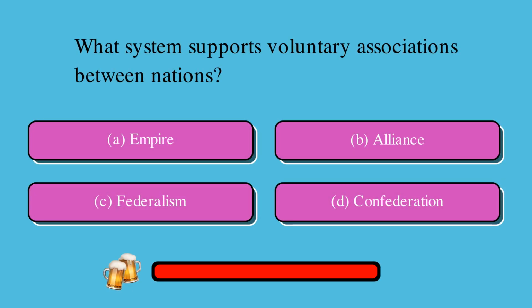What system supports voluntary associations between nations? Is it A, empire, B, alliance, C, federalism, or D, confederation? The correct answer is D, confederation.